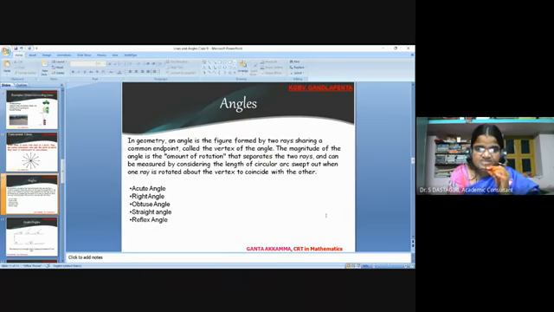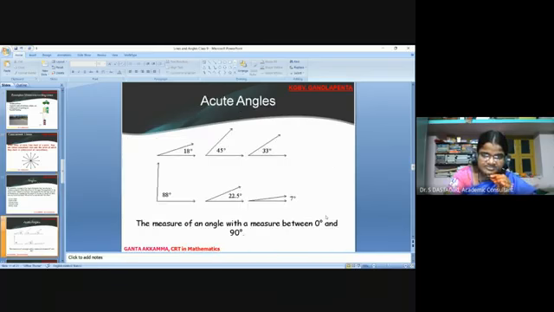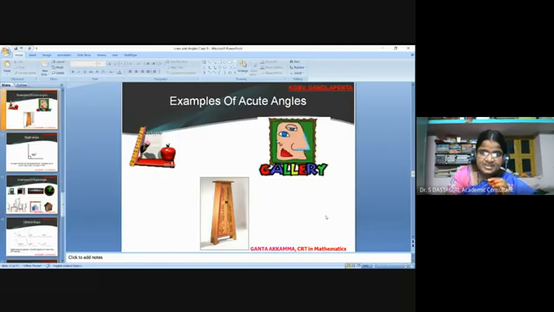Next, types of angles. Acute angle, right angle, obtuse angle, straight angle. Last one, reflex angle. Acute angles. The measure of an angle with a measure between 0 degrees and 90 degrees. Examples of acute angle.